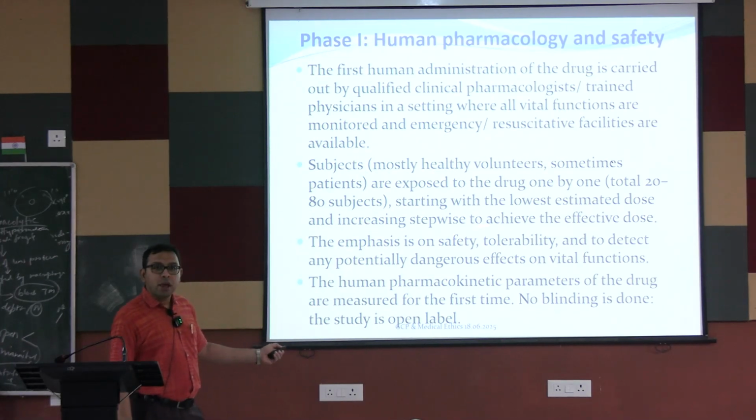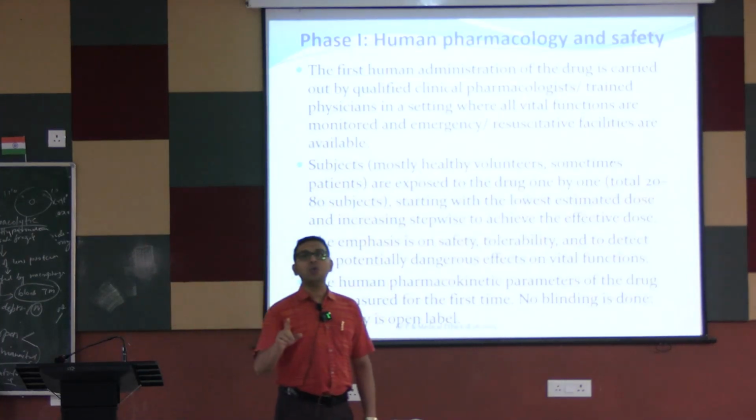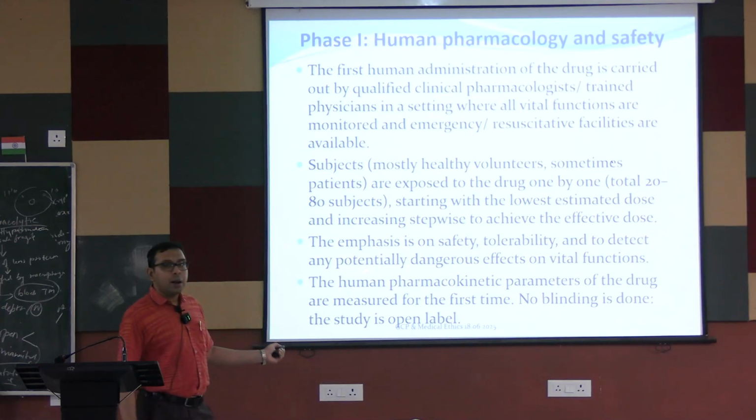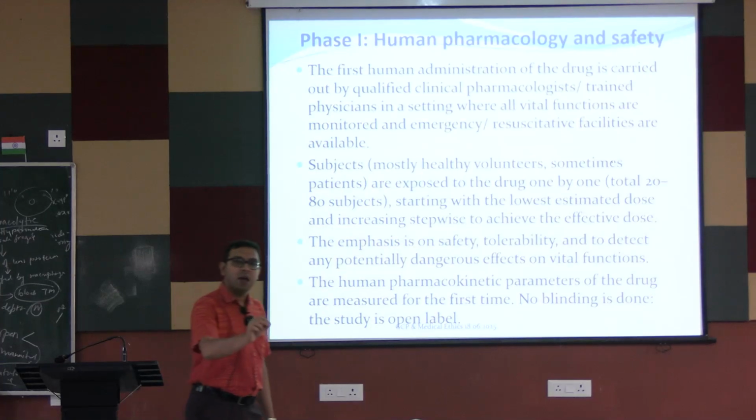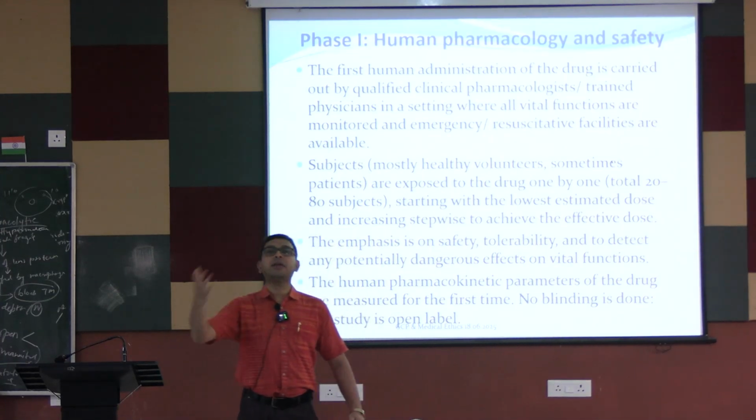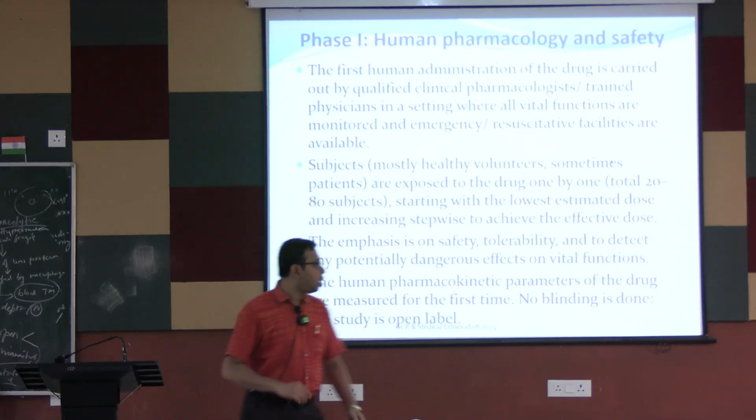The emphasis is on safety and tolerability. Safety and tolerability are the main things that we want to see in a phase 1 clinical trial, and to detect any potentially dangerous effects on vital functions. That is, if this drug is given in some doses to healthy volunteers and it increases the temperature or increases the respiratory rate, we can note this.